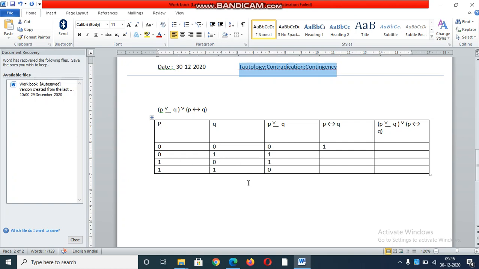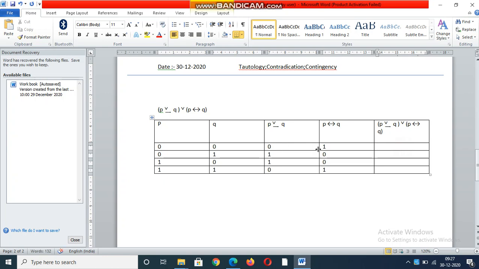So how do you get 1? Once you conjunction those two outputs, you are getting 1, 1, 0, 0, 1. So you are getting this output. Once you get this output, you have to do disjunction. Disjunction in the sense, if any one input belongs to true, then output belongs to true only.